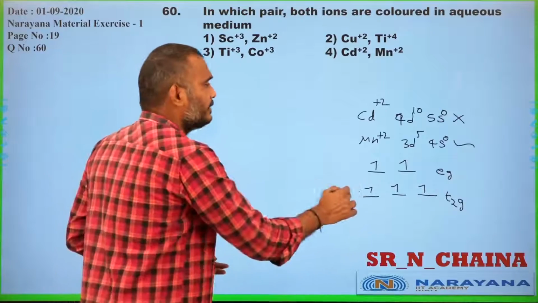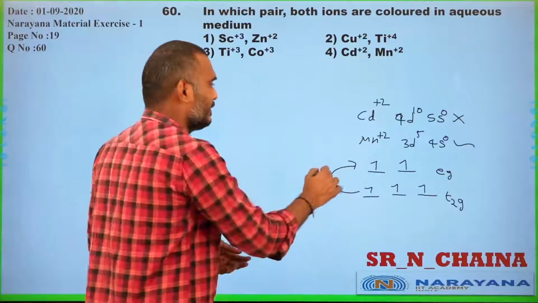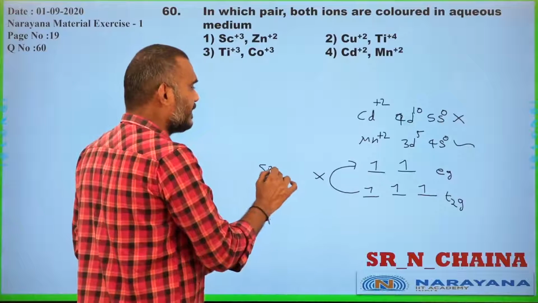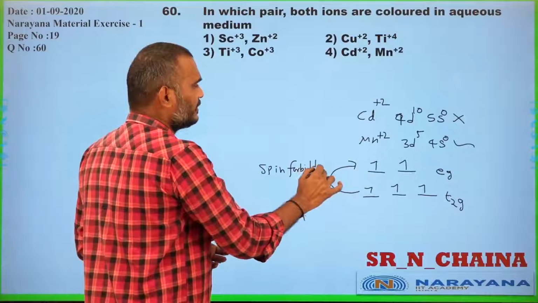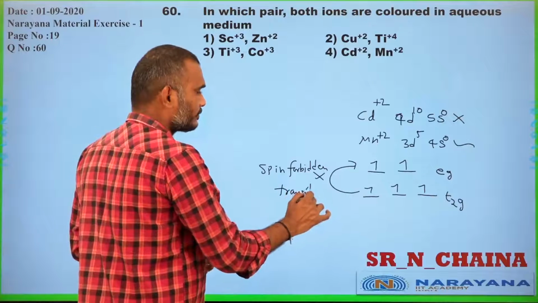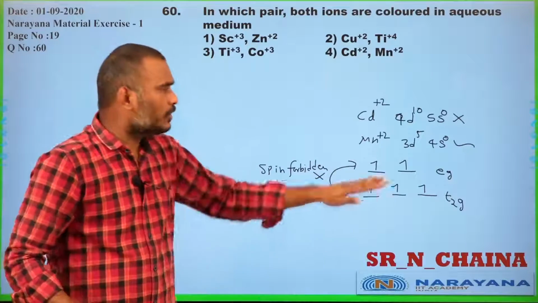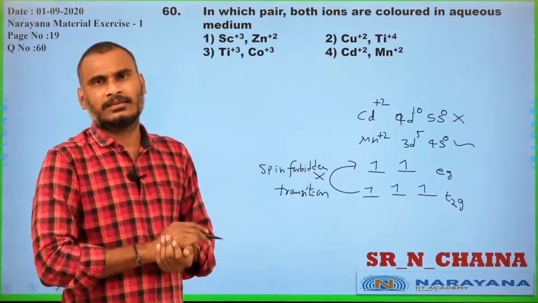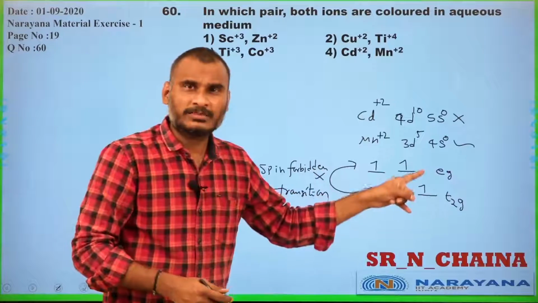That is why this spin transition does not occur. This transition is called a spin forbidden transition. Because of the spin forbidden transition, there is no chance of transition, that is why no color is absorbed. Sir, is it not possible anywhere?